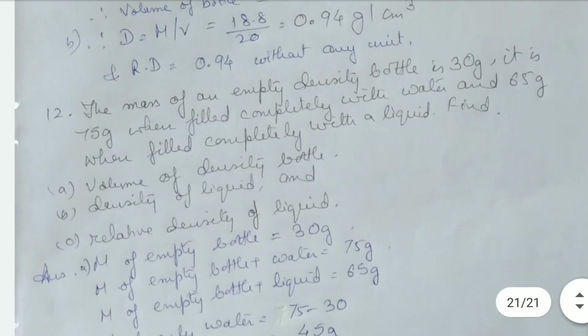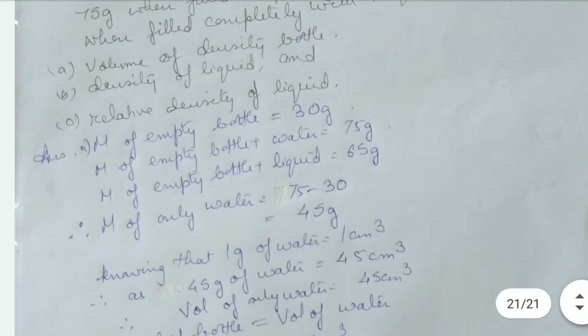Okay, then the mass of an empty density bottle is 30 grams. It is 75 grams when completely filled with water, and it is 65 grams when completely filled with the liquid. Find the volume of the density bottle and density of the liquid and relative density of the liquid. See, mass of the empty bottle will be equal to 30 grams. Mass of empty bottle plus water 75. Empty bottle plus liquid will be 65.